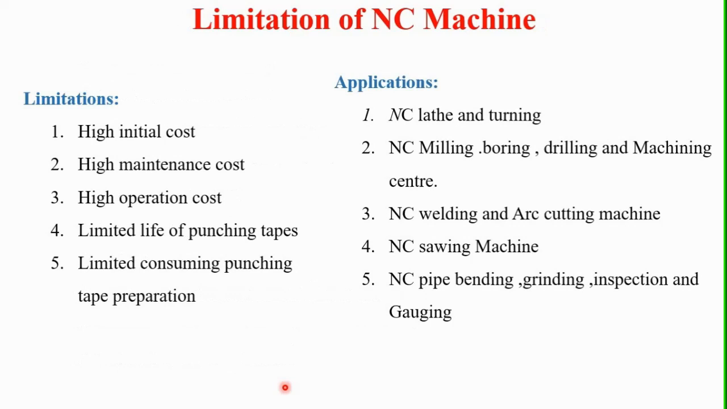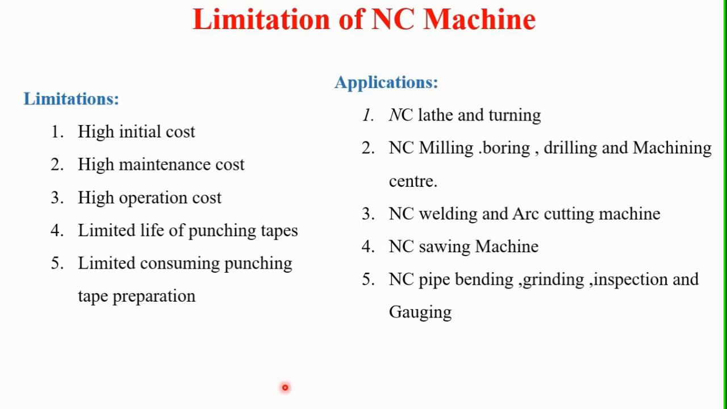Similarly, a few limitations of NC machines are also there. First one is high initial cost, or again we can say high maintenance cost, as well as a very high operating cost in these NC machines. So the cost of this machine is very high. Then again, the punching tapes have a limited life. The life of the punching tape is very limited, so we need to replace it regularly. So it is also one of the limitations of this NC machine. Then again, punching tape preparation is time consuming. So this is also one of the limitations.